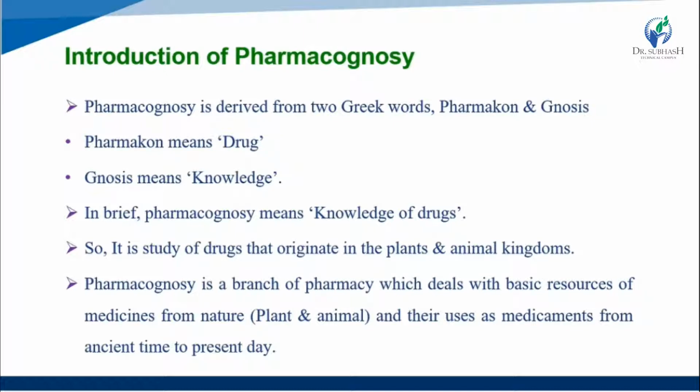It is a study of drugs that originate in the plant and animal kingdom, all on a natural basis.